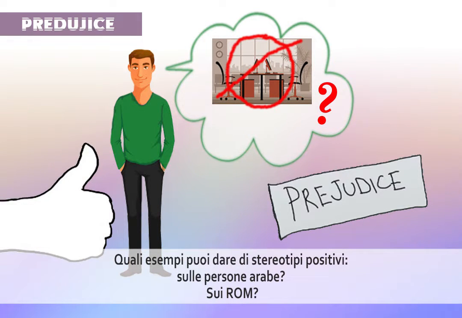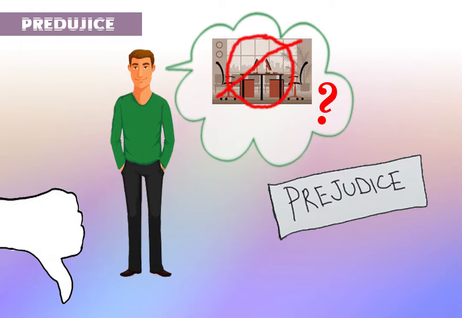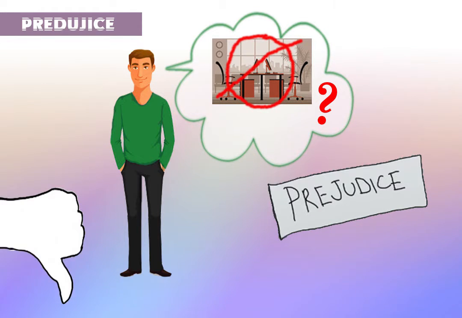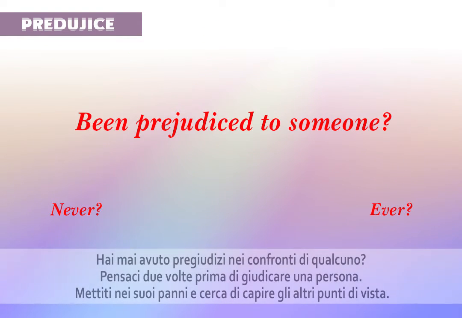What are your examples of positive stereotypes? For example, about Arabs or about Roma people? Now share your examples of negative stereotypes of Arabs and your examples of negative stereotypes of Roma people. Have you ever been prejudiced to someone? Never? Ever? Better think twice before judging a person. Step in his shoes and try to understand the other viewpoints.